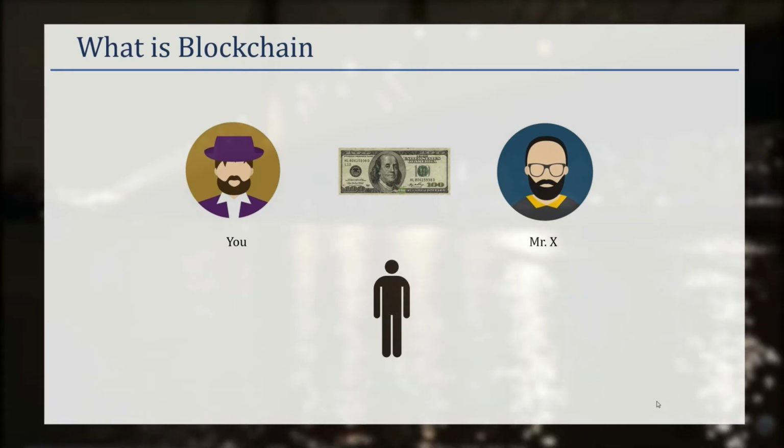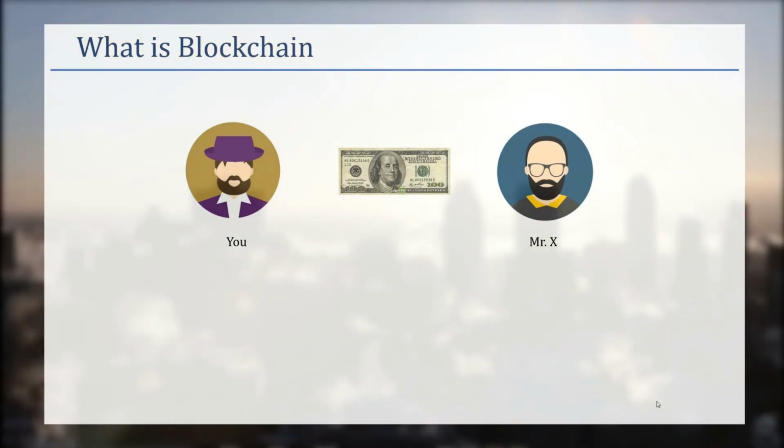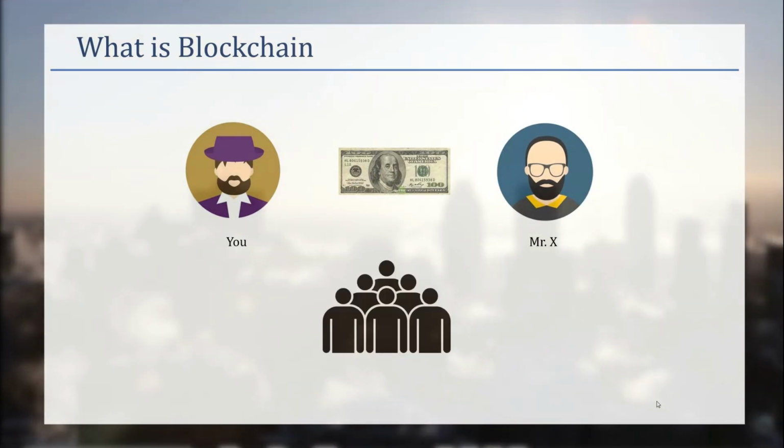Because of this, we can get rid of the middleman and use a group of people. For example, you can do this transaction in front of 50 or 100 people. That is more secure, because rather than doing it with one person, you're doing it in front of 100 people who will see it as evidence. So at least 51% of these people would need to be compromised to make this a false transaction, and compromising 51% of people is very costly in both time and money.